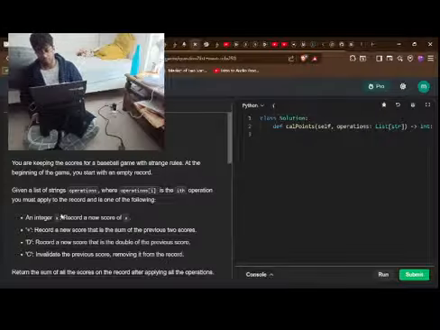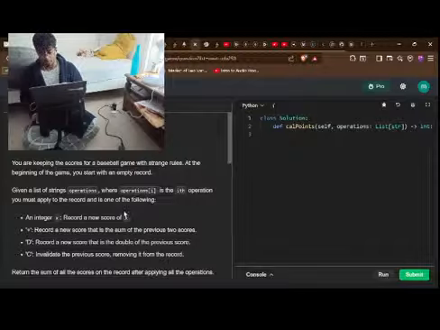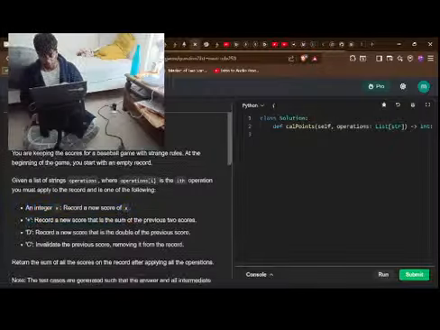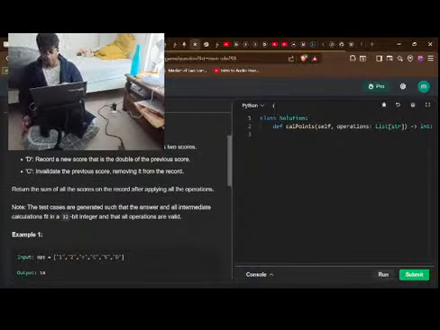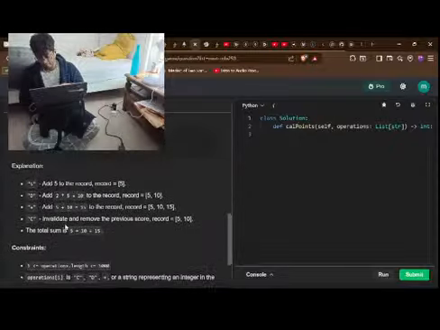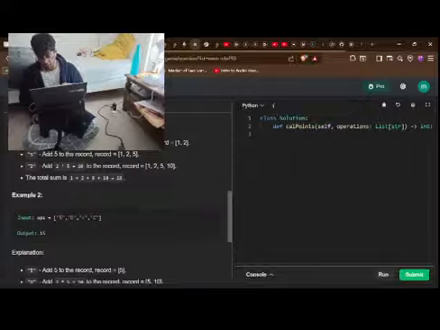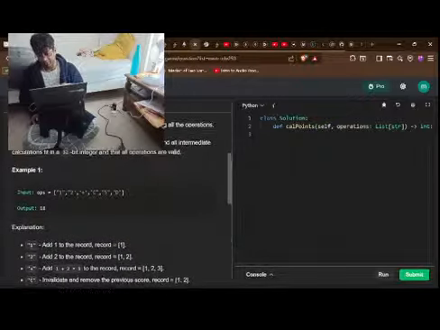Given a list of strings operations, where operations[i] is the ith operation you must apply to the record, it's one of the following: an integer x, record a new score of x; plus, record a new score that is the sum of the previous two; D, record a double of the previous score; and C, invalidate the previous score. So 5 plus 2 plus 1 plus, what is C?